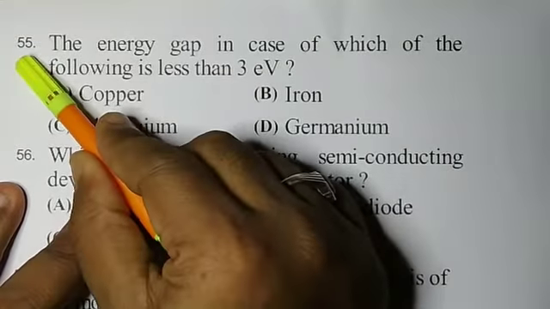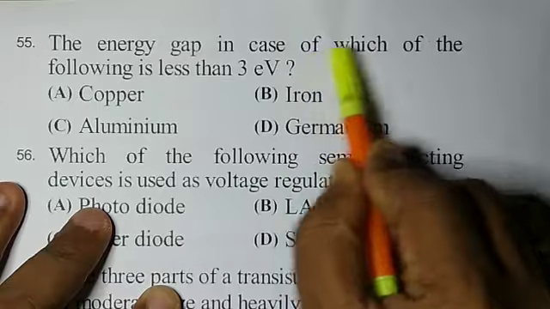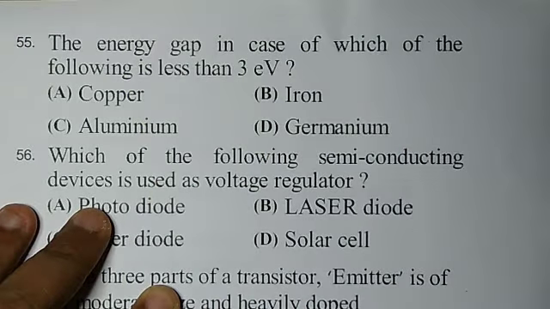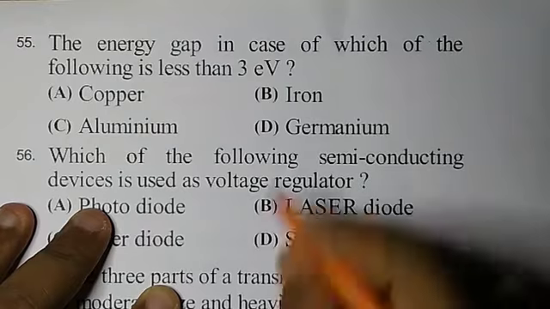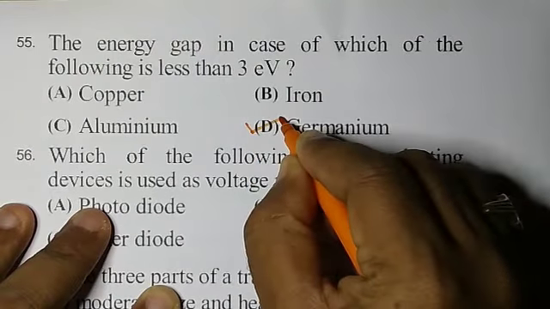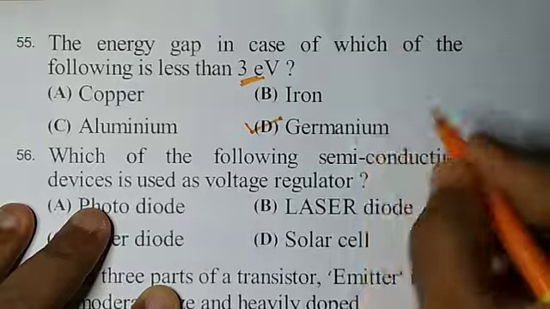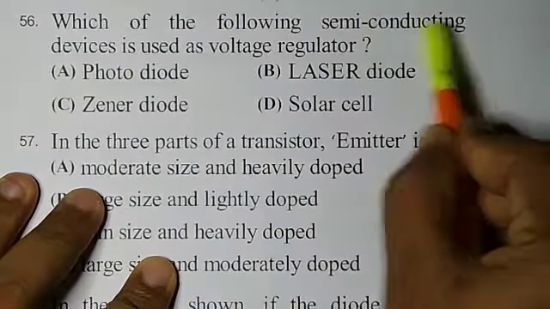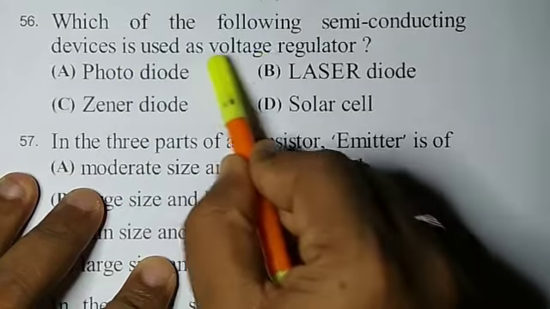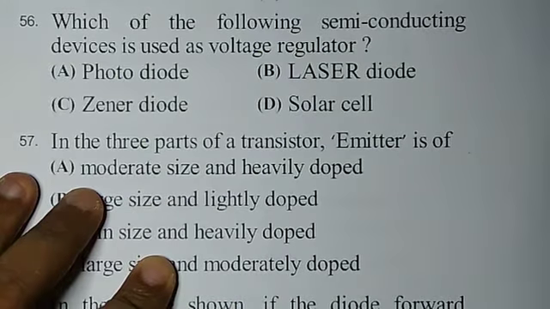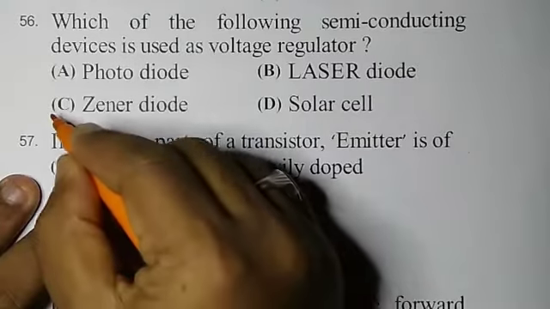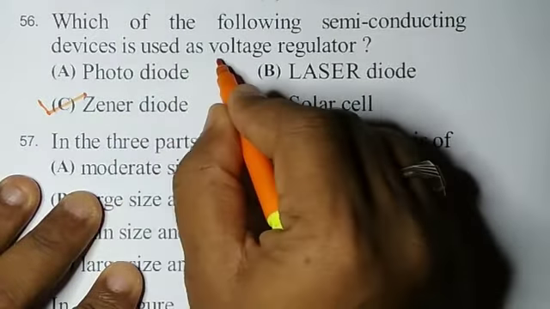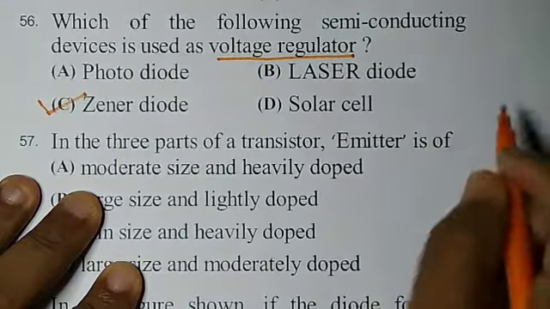Now question number 55. The energy gap in case of which of the following is less than 3 eV? It is very clear that germanium is having less than 3 eV. Question number 56. Which of the following semiconducting devices is used as a voltage regulator? We know this very well that a Zener diode in reverse biased condition will work as a voltage regulator.